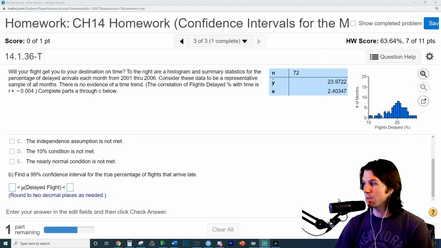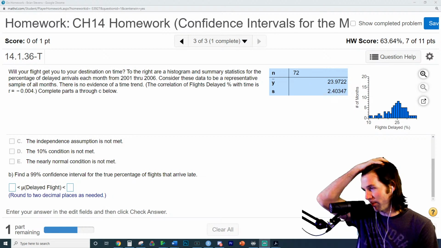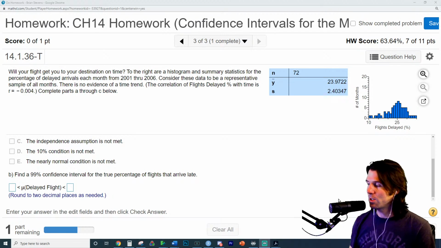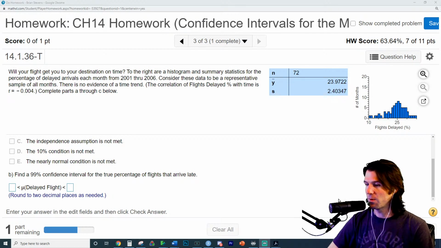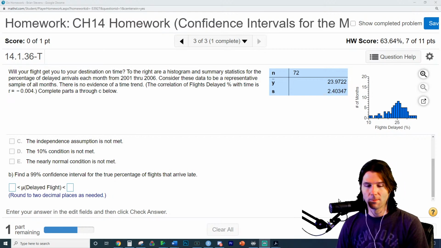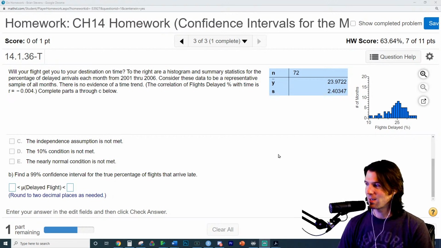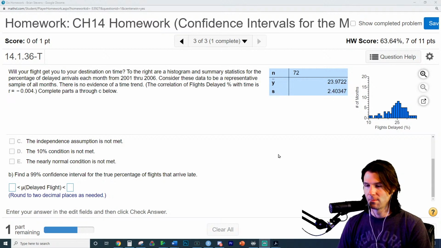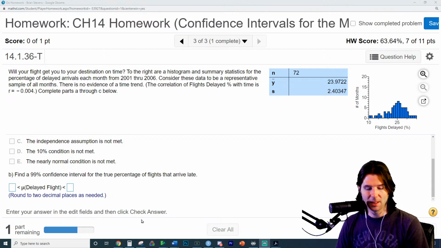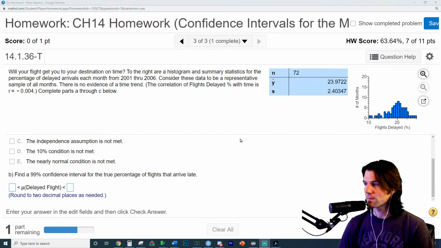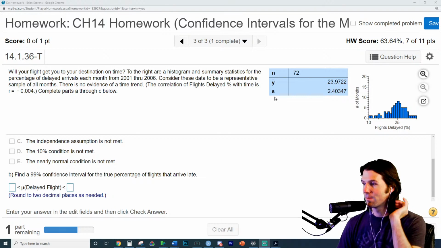Yep. That's what we'll do. And how many degrees of freedom are there for this problem? So which t are we using? A t with this many degrees of freedom. Because we'll go to the website here in just a second. We have here the sample size, the sample mean, and the standard deviation. So there would be how many degrees of freedom?